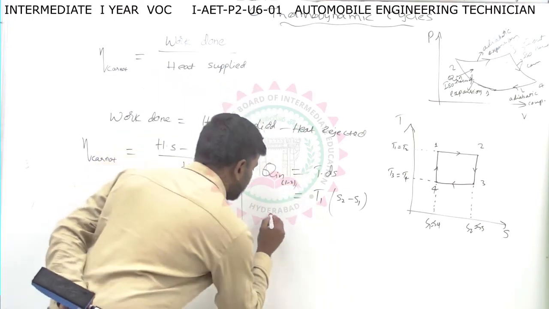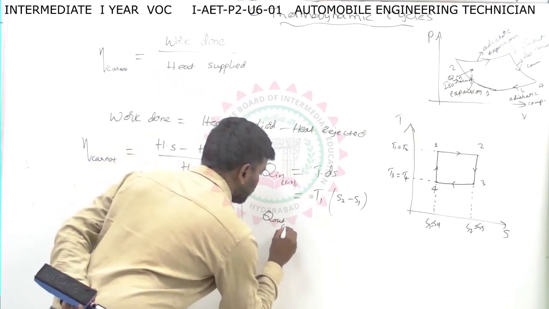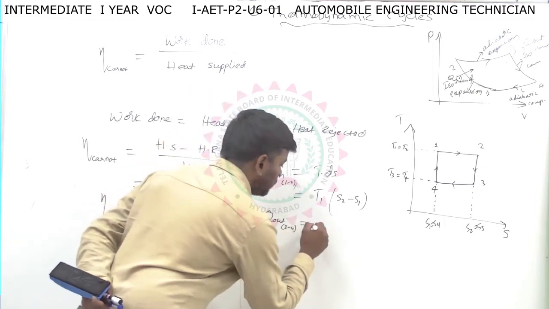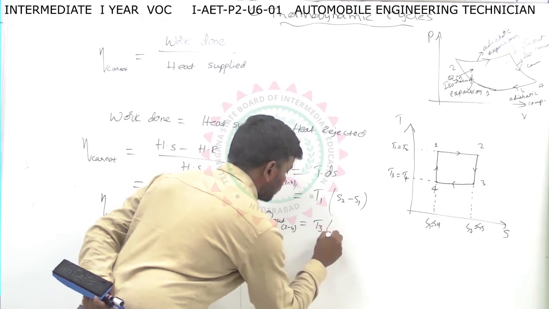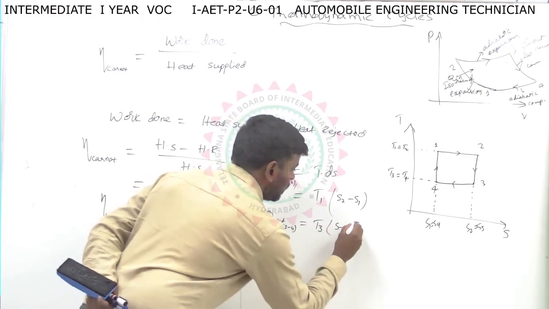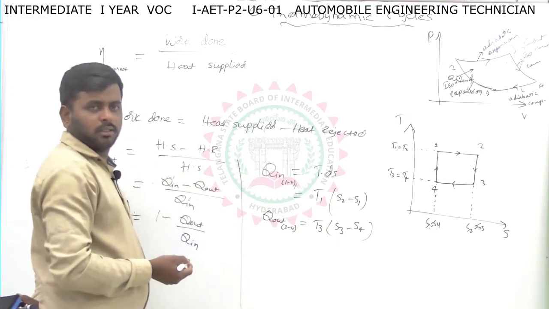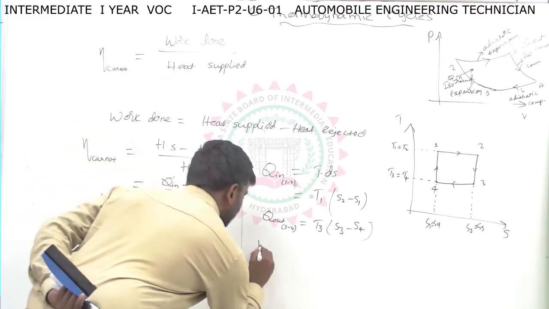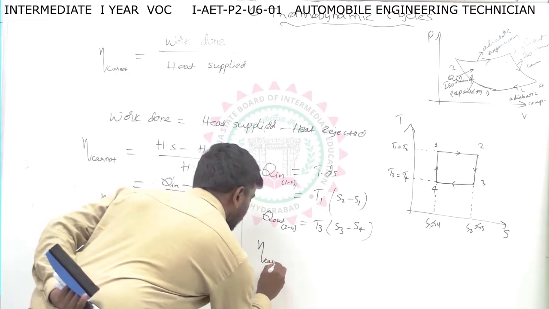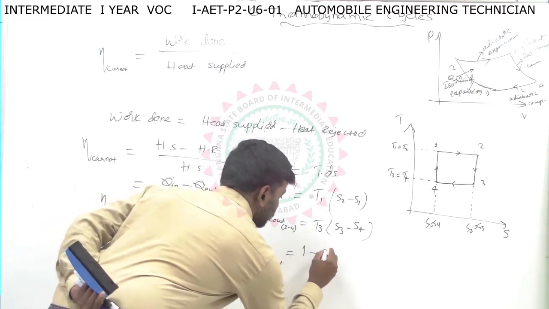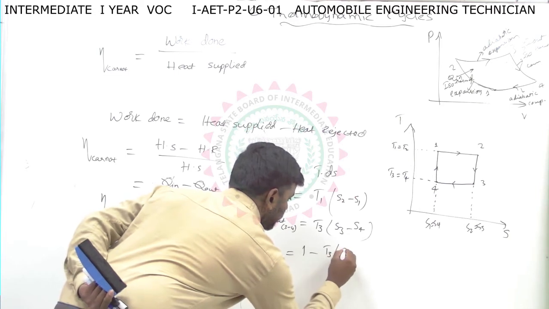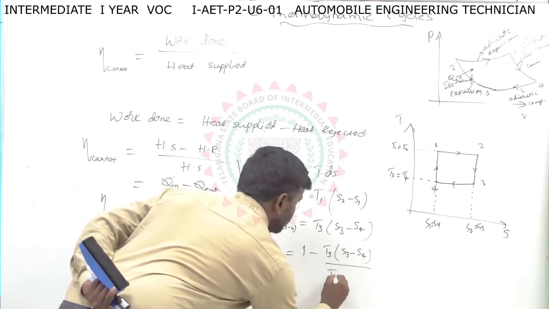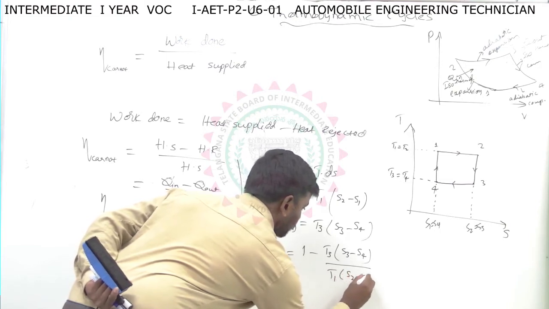And the next one is Q out from process 3 to 4. So here again T dS. T is T3, and S3 minus S4 gives Q out. So now substitute the values in this equation, and we will get the Carnot efficiency. Efficiency of Carnot equals 1 minus Q out, T3 into S3 minus S4, by Q in, T1 into S2 minus S1.